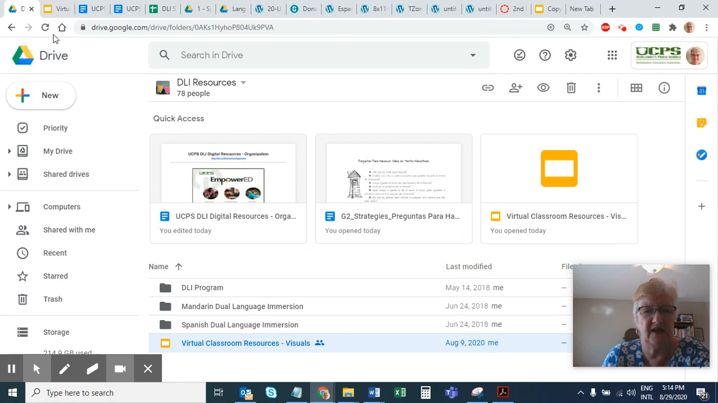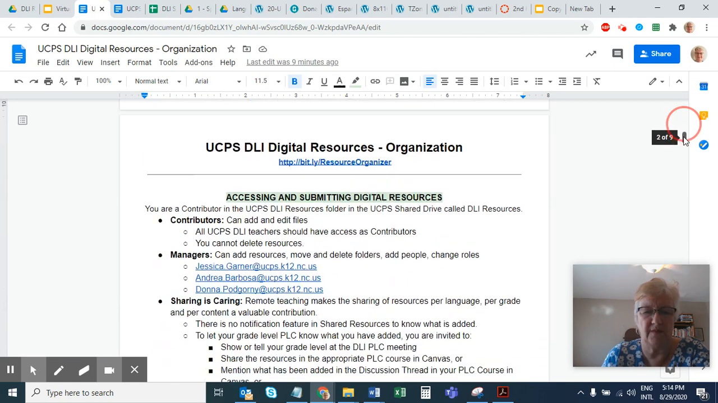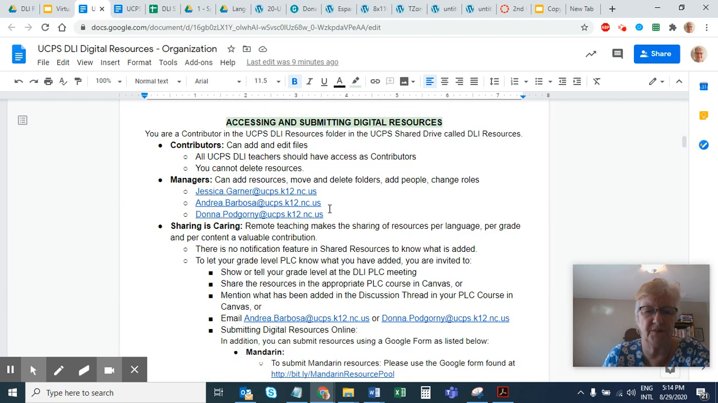That's our DLI resource. And if you don't have access, please make sure you do reach out to us. There are people that are program managers, Jessica Garner, Andrea Barbosa, and Donna Podgorny. Contributors can have access, and they can add resources, but they cannot delete resources.